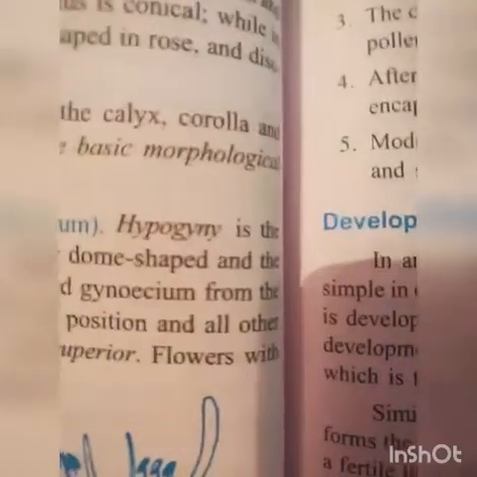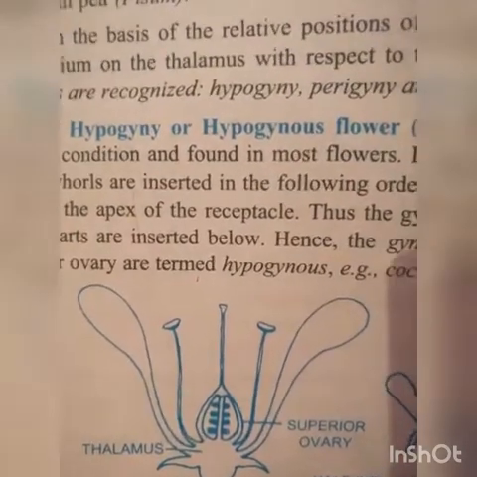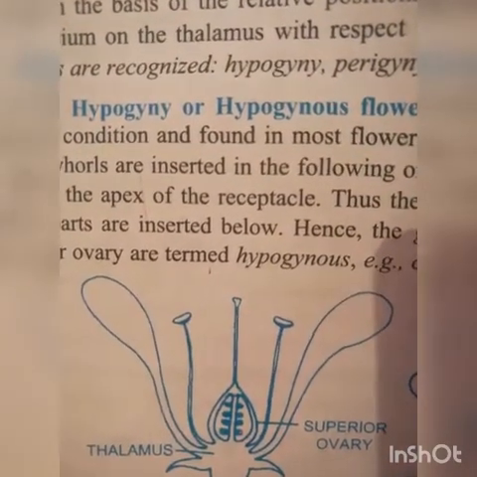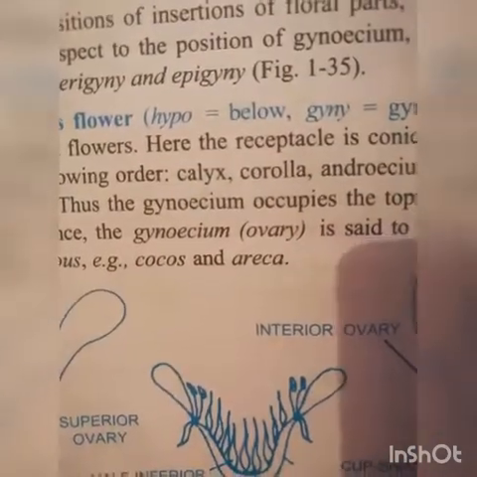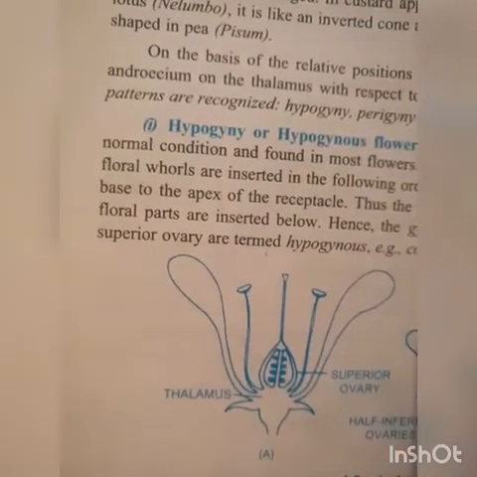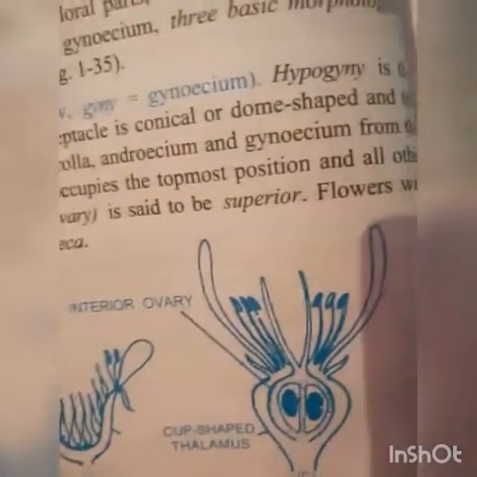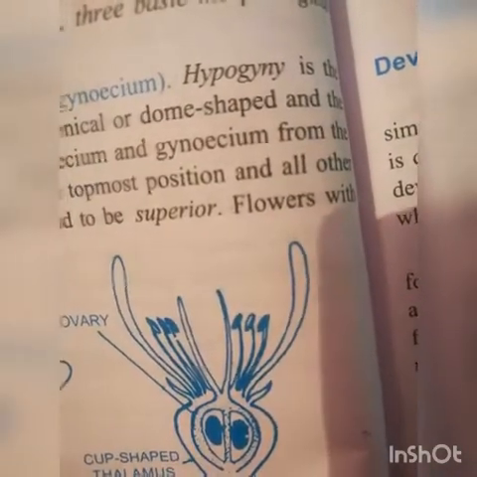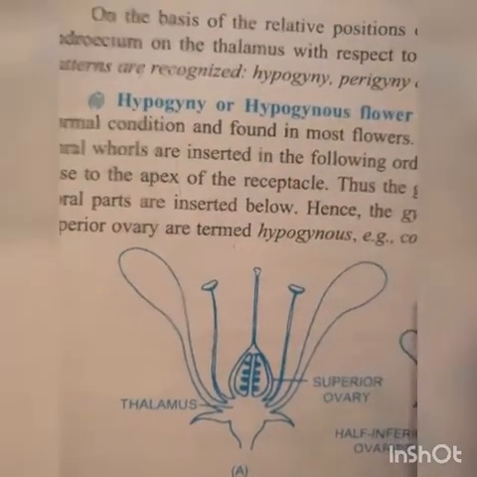Hypogyny is the normal condition and found in most flowers. Here the receptacle is conical or dome shaped and the floral whorls are inserted in the following order: calyx, corolla, androecium and gynoecium from the base to the apex of the receptacle.